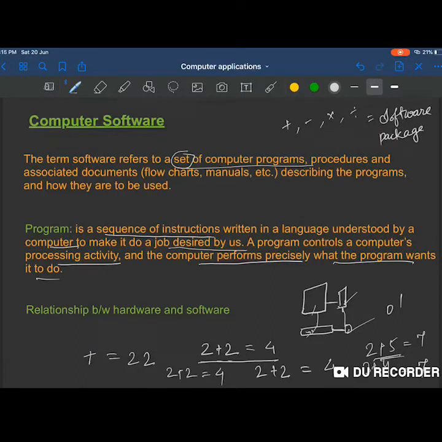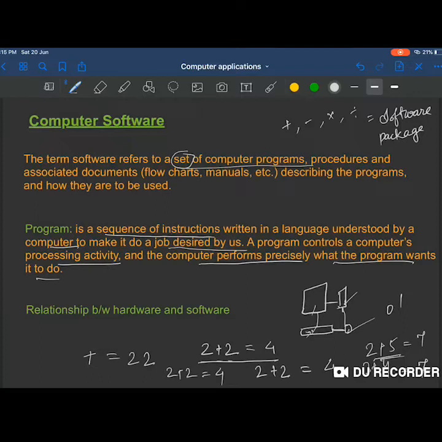So other software packages भी होते हैं, मतलब बहुत सारे होते हैं. For example text editing software, for example you use Microsoft Word, MS Office, that is a software package, right?